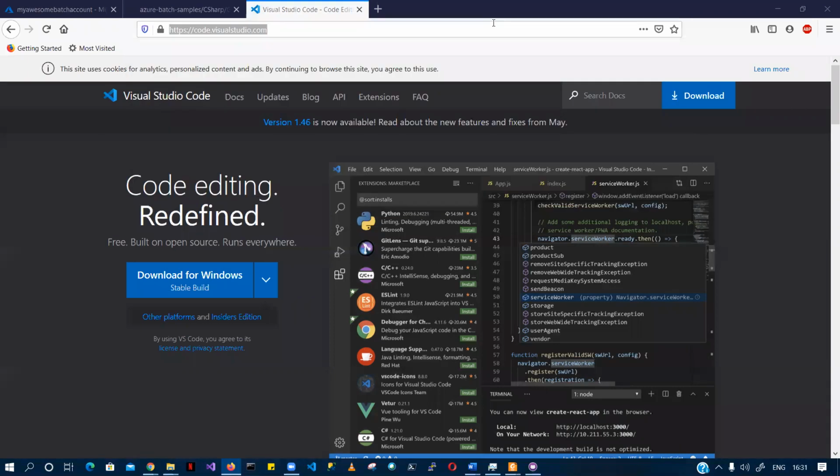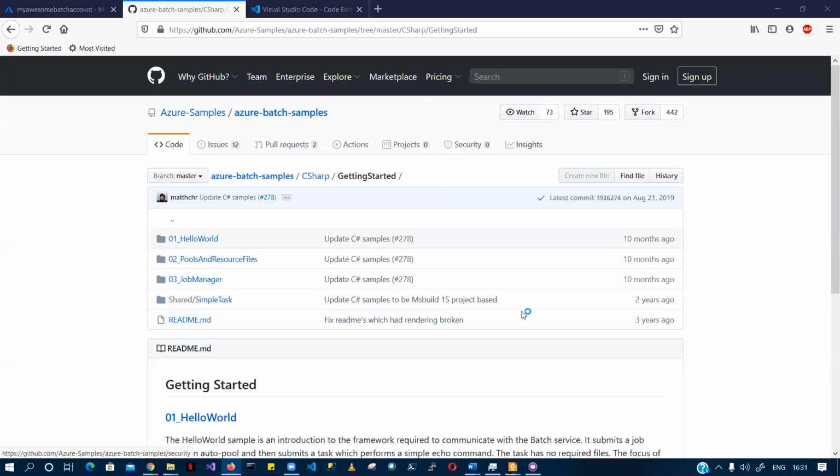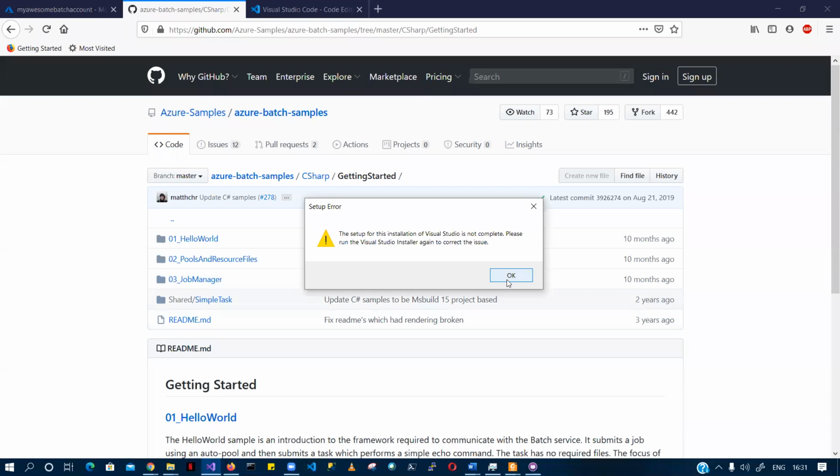Visual Studio Code is basically an open source platform. You can download it. If you have a Mac machine, you can go for Mac. If you have a Linux machine, you can use it there. It's open source, and it runs everywhere. I have just pinged everyone the URL for how to download it. Now, let me see if this thing is running. I already have the enterprise edition of Visual Studio installed on my machine, but there is some issue.